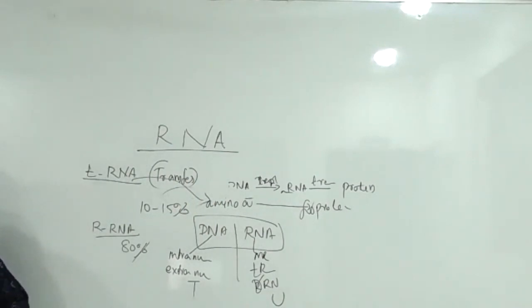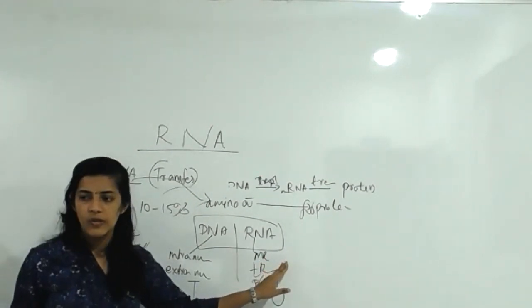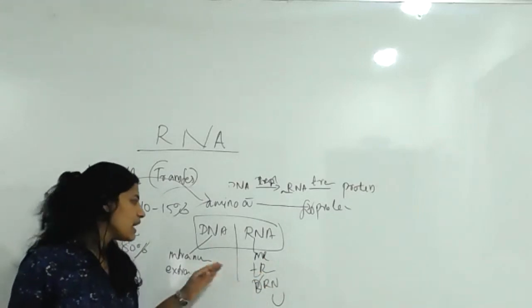DNA holds a lot of genetic information, which is transcribed. But RNA translates the transcribed message to form the polypeptide. So all the metabolic activity is controlled by DNA; RNA is not able to control all the metabolic activity, but DNA can.